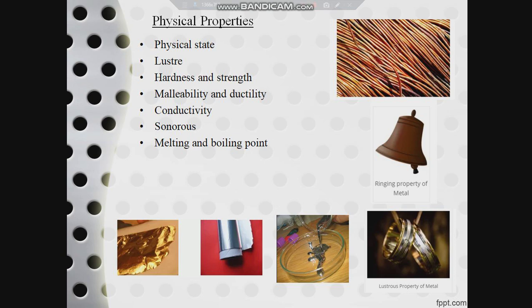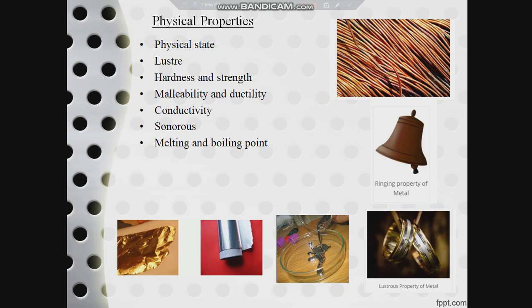Coming to the next property, malleability and ductility. What does the word malleability mean? The property of a metal by which it can be beaten into thin sheets is known as malleability. You all would have seen aluminium foils being used to wrap rotis and other foods, and even aluminium sheets are used for decorating sweets. And from where do we get this aluminium? We get it from the metal aluminium only. Since that metal, which is in a solid state, can be beaten into a thin sheet-like structure, we are able to get aluminium sheet, and this is what is known as malleability.